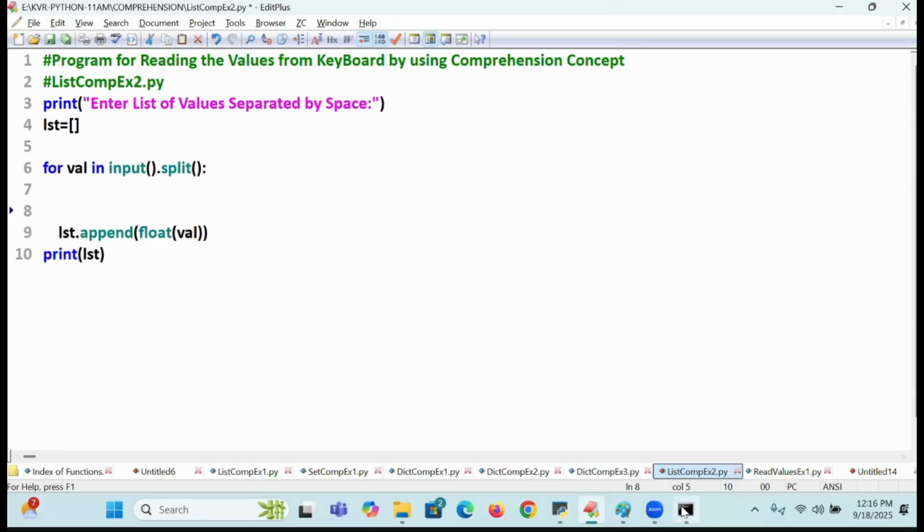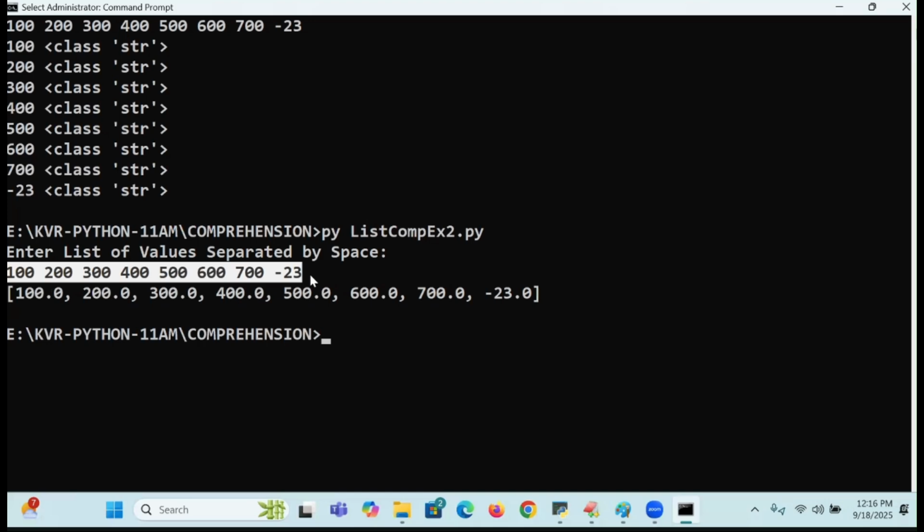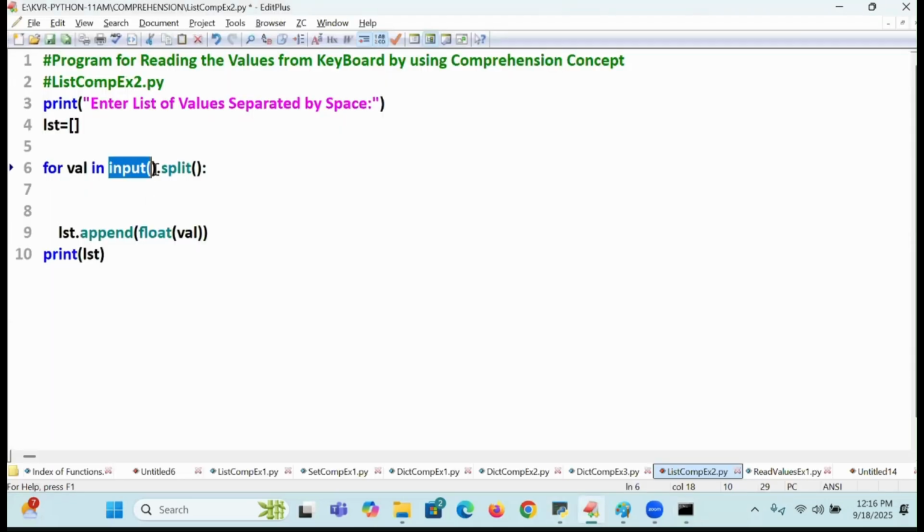I will say what input of will do. You go to the command prompt. It will take this entire set of elements as input. This input will get all the values. What immediately will split off do? It will prepare a list of values, with which type? STR, STR, STR. Because of input of, you are reading these entire values. Because of split off, what will happen?